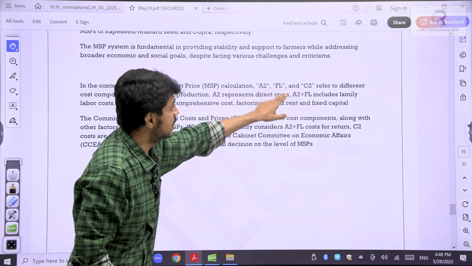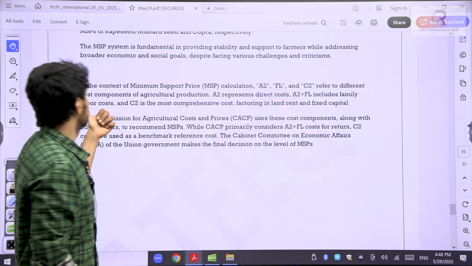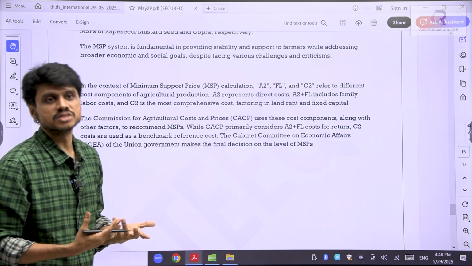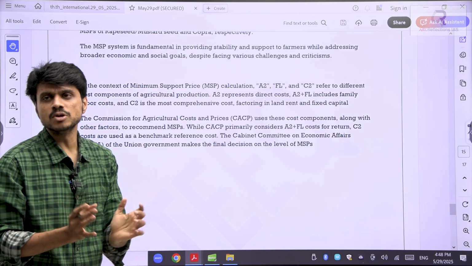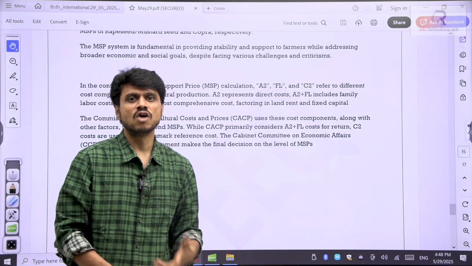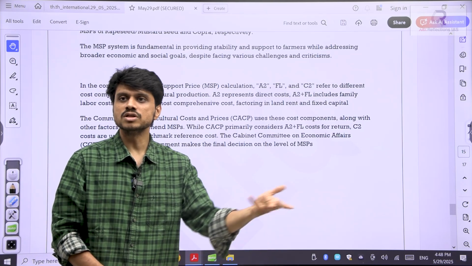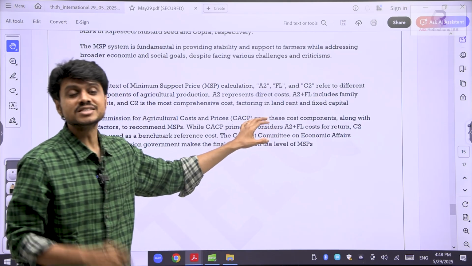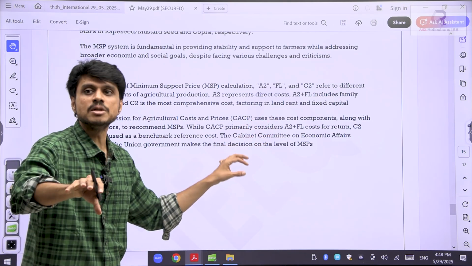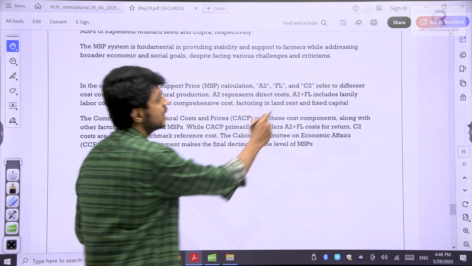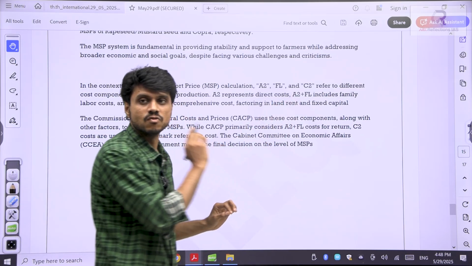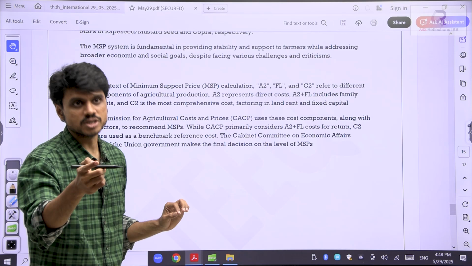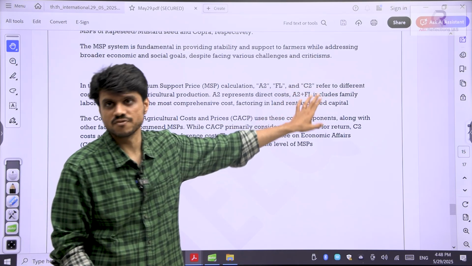And then there is FL. A2 plus FL includes family labor cost. Whichever family is involved, basically the household people will do the farming, and that's how they will go for the sowing. So if I decide MSP including that family labor cost also, then that is A2 plus FL. Currently, while offering the MSP price, it is based on A2 plus FL.